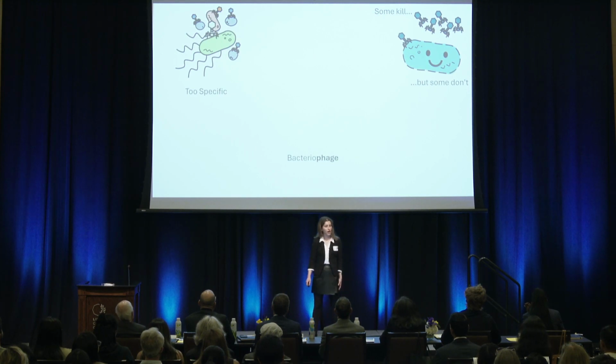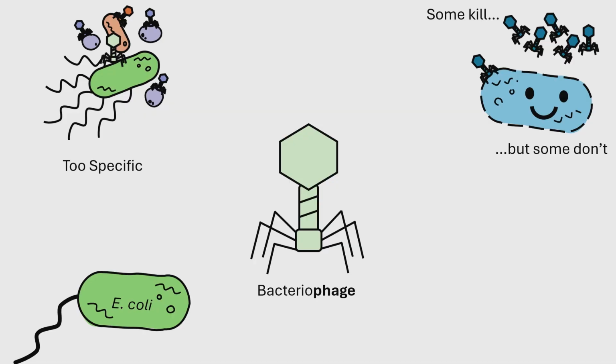My goal is to overcome these barriers by making genetic and chemical modifications to phages. My first task was to increase the variety of bacteria we can target. I started with a bacteriophage specific to the species E. coli, which you may be familiar with if you've ever eaten at Chipotle.